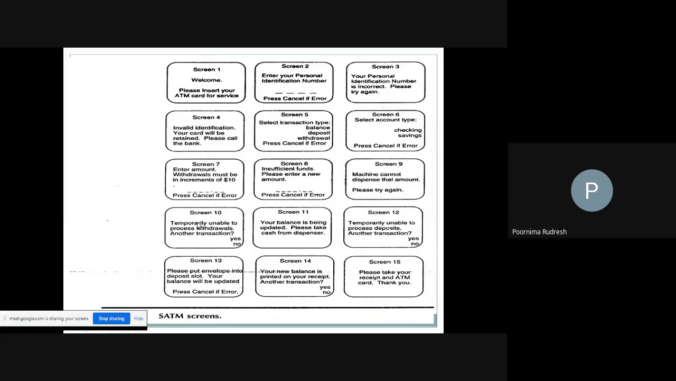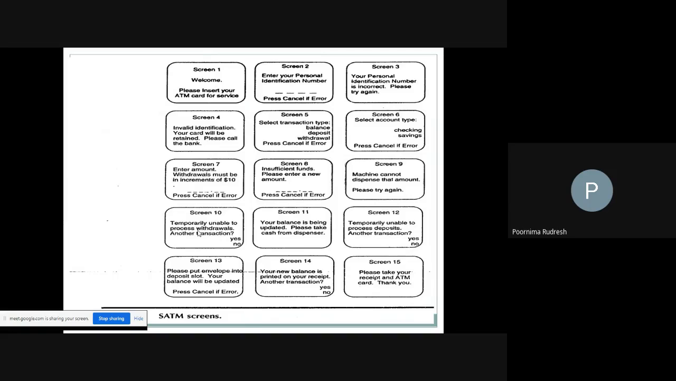And the next one is one more error. If something happens in the ATM machine and it is not dispensing the amount, or if the ATM machine is under repair, then it will display the error message: temporarily unable to process withdrawals. So see here, screen 10: temporarily unable to process withdrawals.